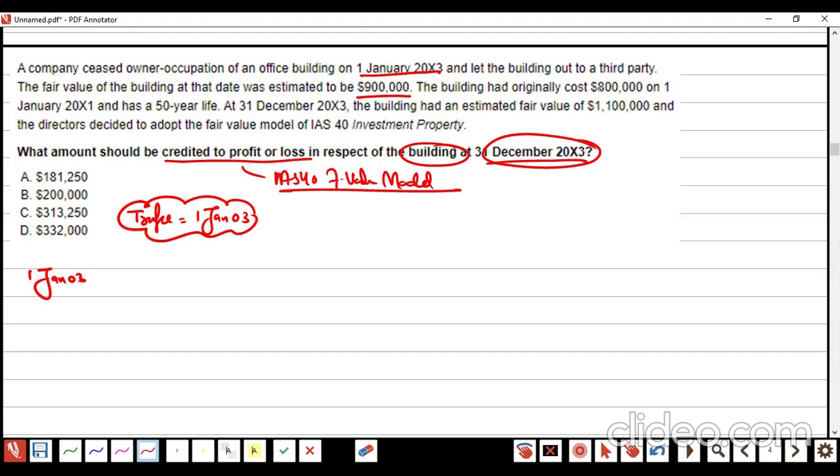The building originally cost 800,000, with 50 years of life. Adopt the fair value model. Be careful, they are not requiring us to tell the adjustment figure. On 1st January, when it jumps to IS 40, it was how much?